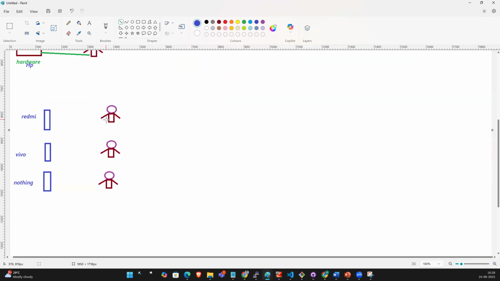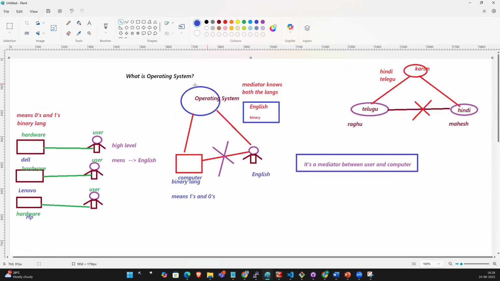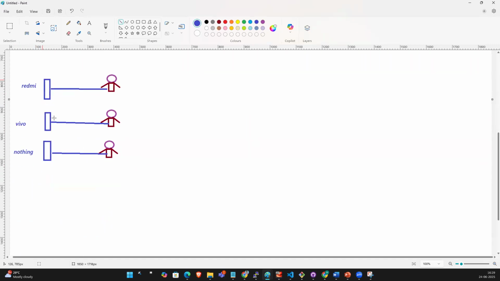So how are you interacting with this hardware, guys? The hardware knows only binary language, and you know only high level language, English. So how are you interacting with this hardware? Again, what is OS? Which OS is installed on your mobile, guys? Android. Very good. Android OS is installed on your mobile. That's the reason you are able to communicate with the mobile.